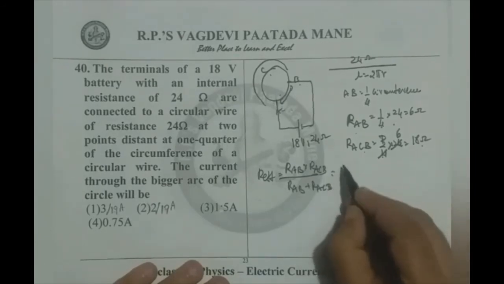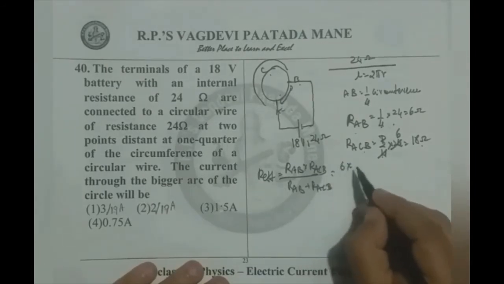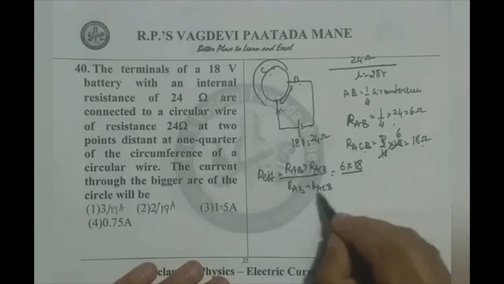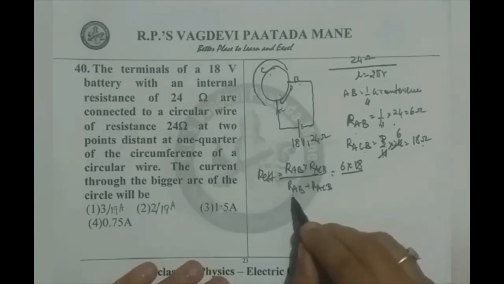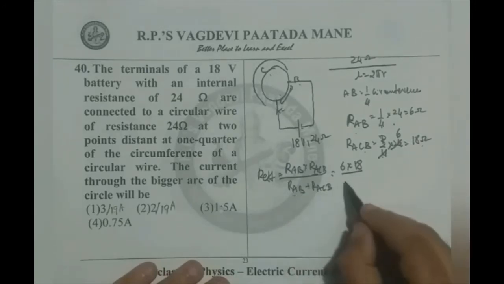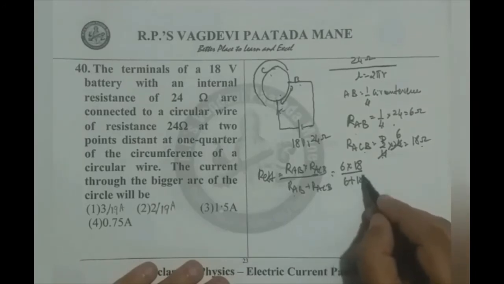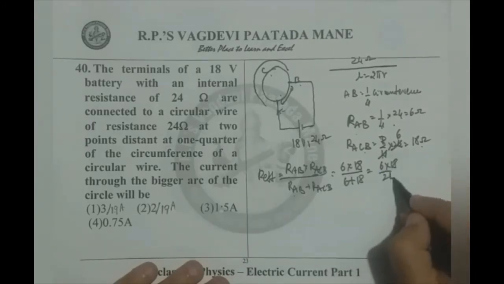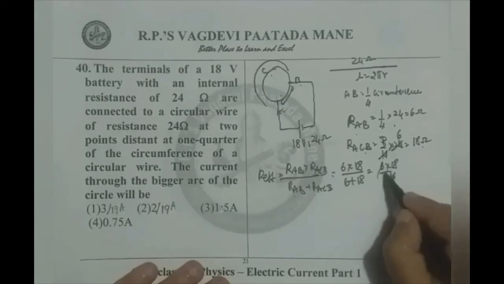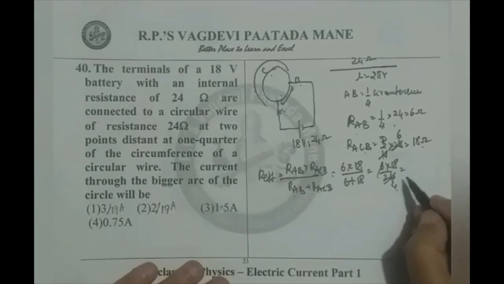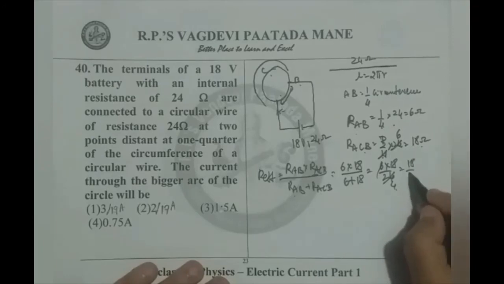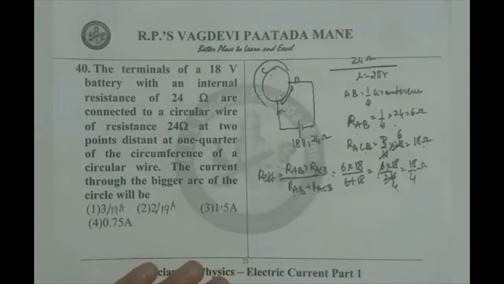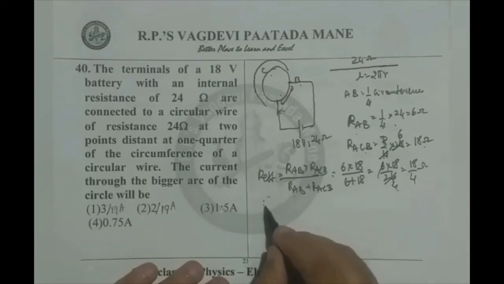We write RAB is 6, RACB is 18 by RAB plus RACB, 6 plus 18, that is 6 into 18 by 24, 4 6s are 24, therefore 18 by 4 is the R effective, 18 by 4 ohms is the R effective.